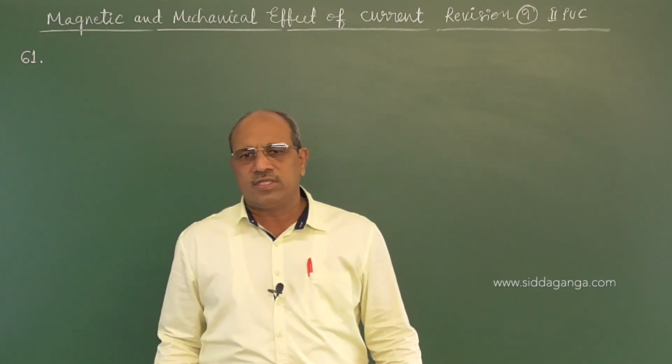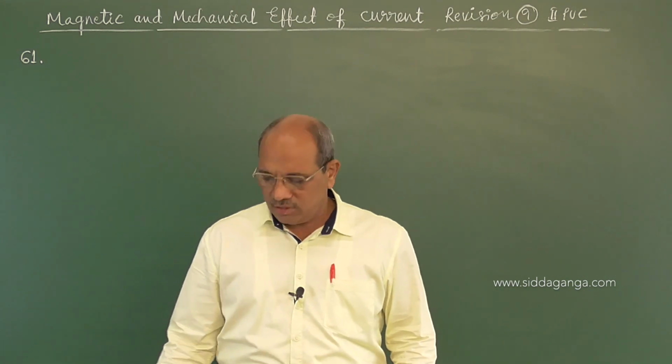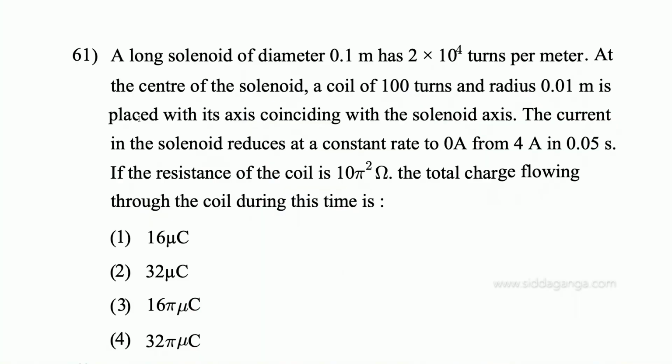Few questions we have selected appeared in previous years. Let us go through them. Question number 61. A long solenoid of diameter mentioned is given. The diameter given is 0.1, that means the radius of solenoid is 1 by 20 meter.